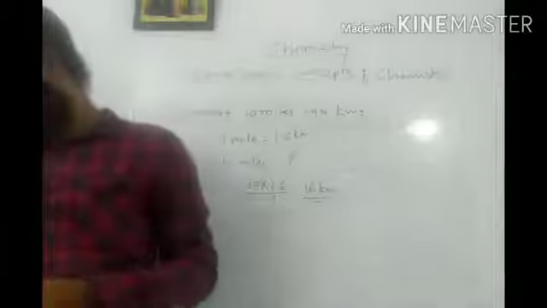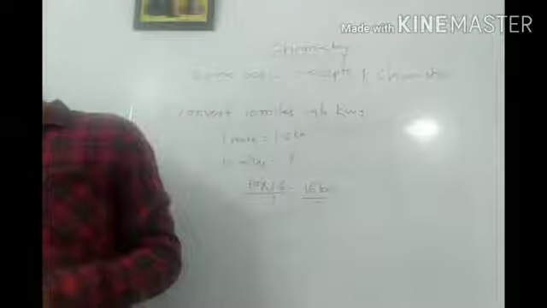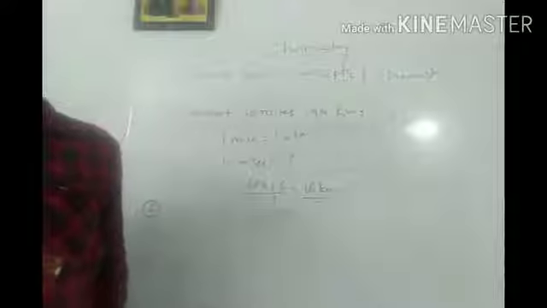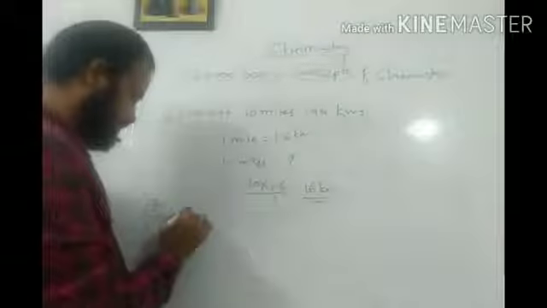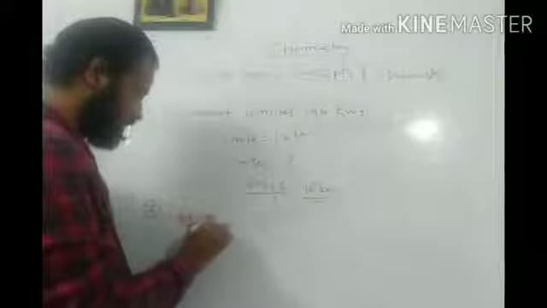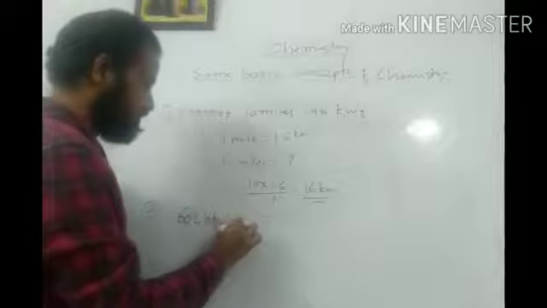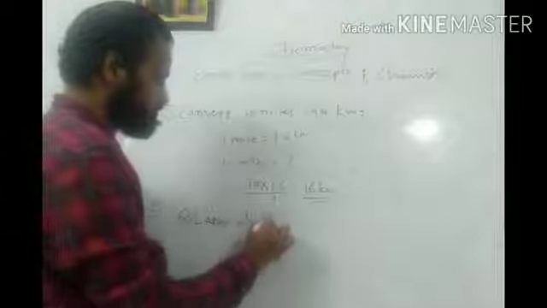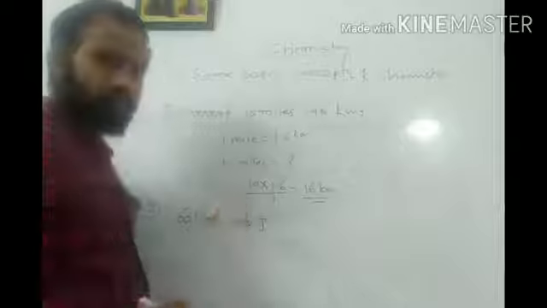Let us say: convert 60 liter atmospheric pressure into joules.